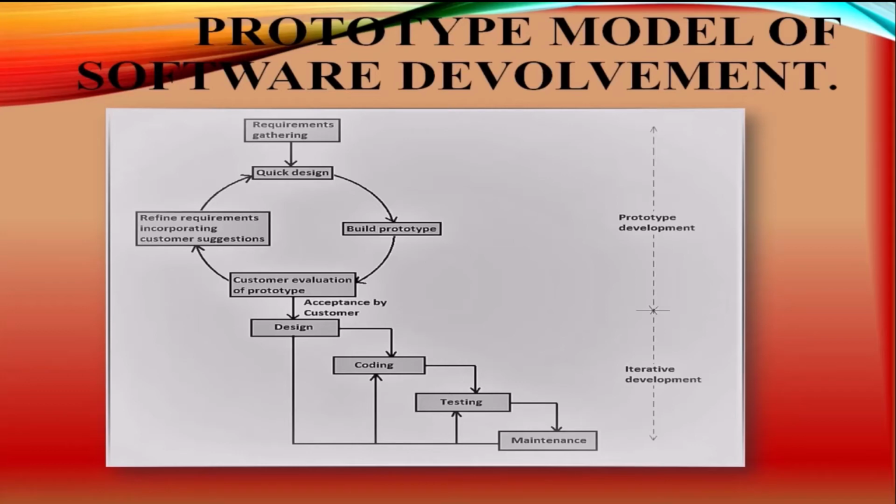Based on the feedback, the prototype is modified to incorporate the suggested changes that can be done easily, and then the users and clients are allowed to use the system again. Based on the feedback, the initial requirements are modified to produce the final requirements specification, as shown in the figure.